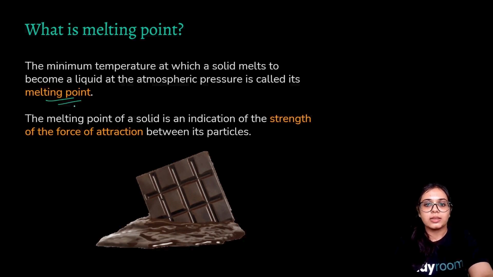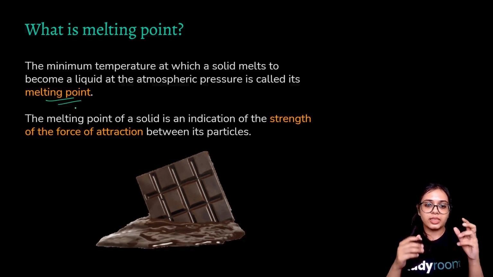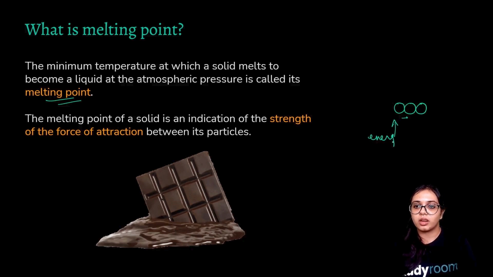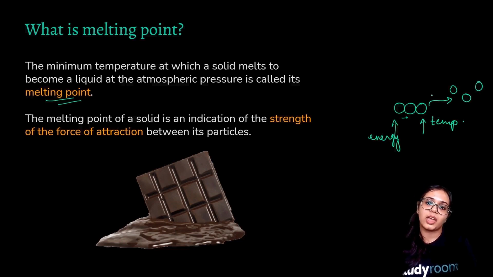The melting point of a solid is an indication of the strength of the force of attraction between its particles. When you apply heat, the kinetic energy increases, and the tightly bound particles of the solid, which had high intermolecular forces, gain a high amount of energy with the increase of temperature. Owing to the high kinetic energy, the intermolecular force decreases and the intermolecular space increases, and that is how a solid transitions into a liquid.